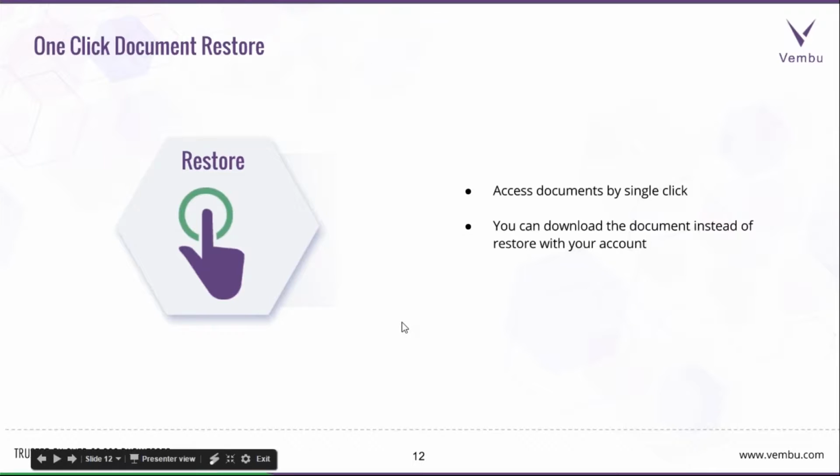One-click restore of documents. This is one of the very important options we are providing in our Vembu SaaS Backup. You can download your document with a single click on the particular document. You can download it and do whatever you want.